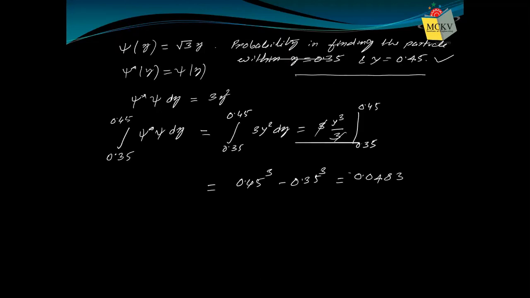Another type of problem. You observe that in the previous question, when psi was given, we knew everything about psi, because psi is supplied as root 3y. Y is the variable, and apart from the variable, everything else, like root 3, is known and has a certain value.